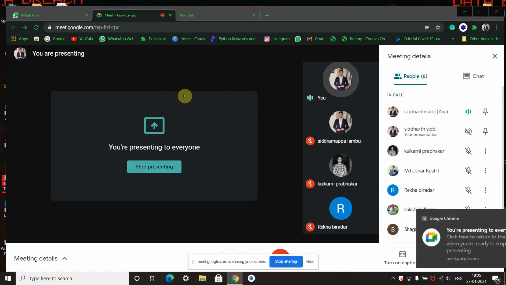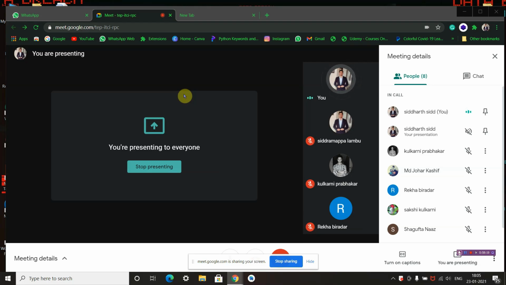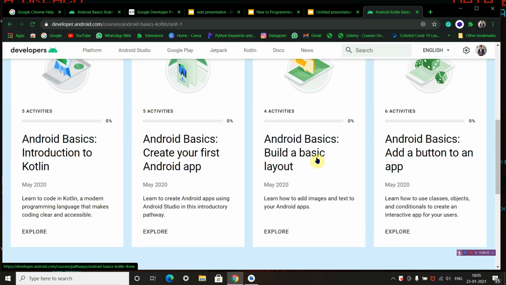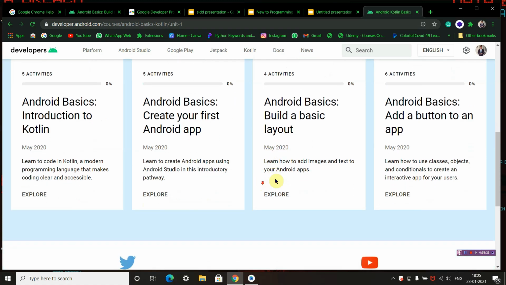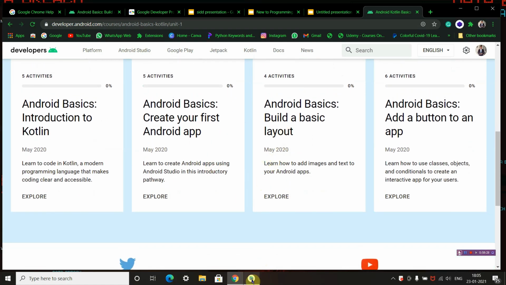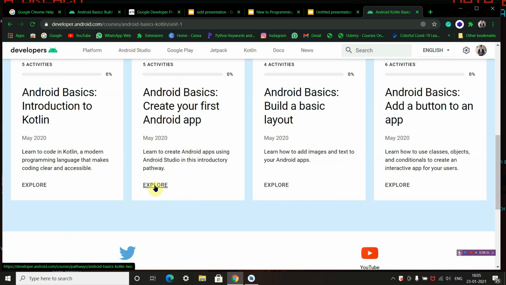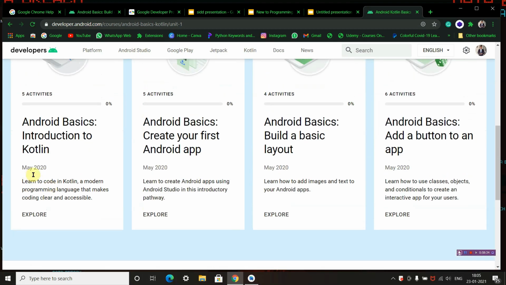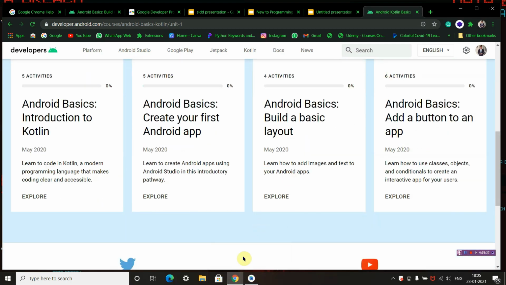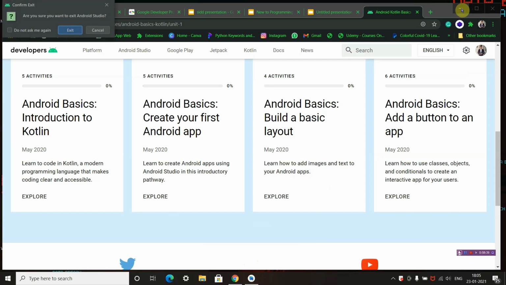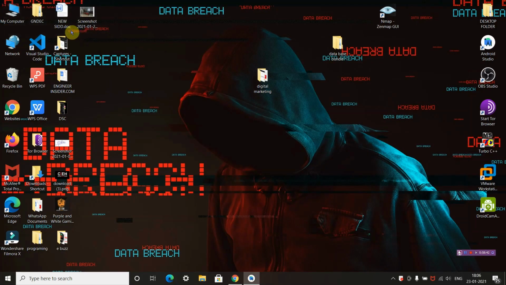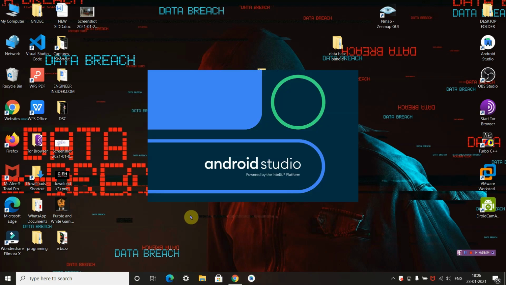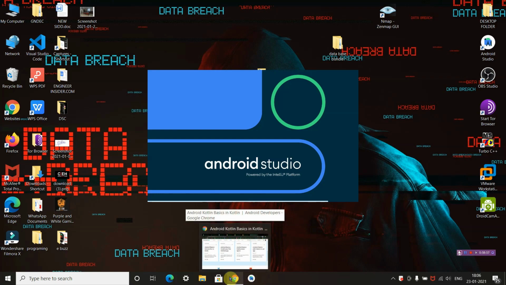Okay, in the other half of the session, we will be completing the Android basics layout, how to build a basic layout for your app. Now we will start with Android Studio. I hope you have learned how to install Android Studio. Open Android Studio.